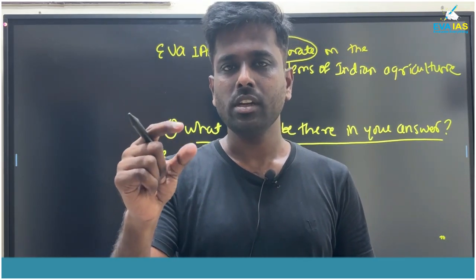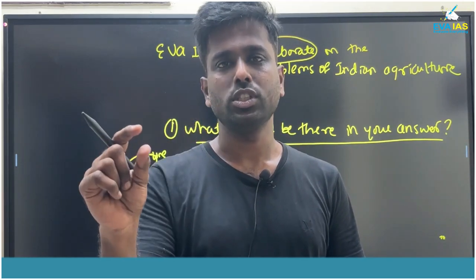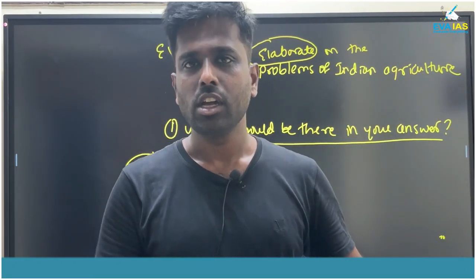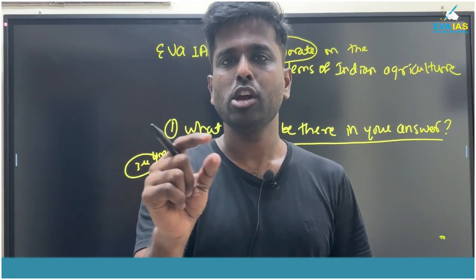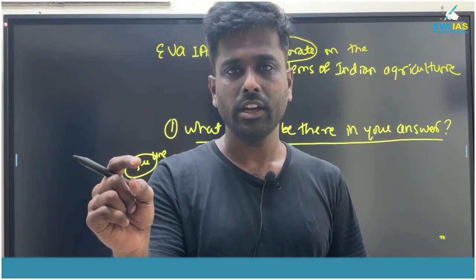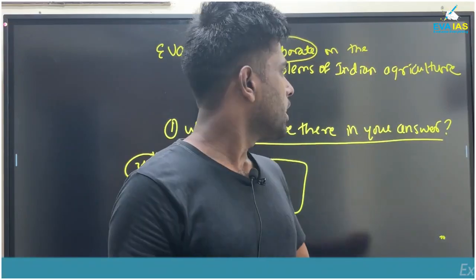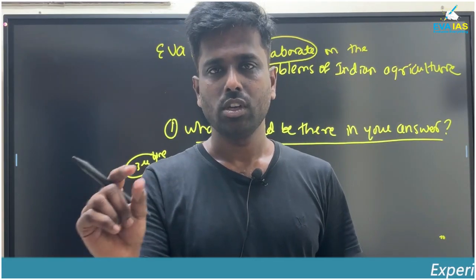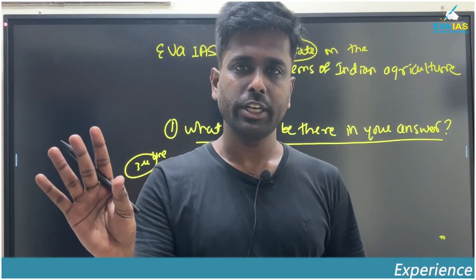In the introduction, you are defining the keyword in the question. Whenever there is a keyword, suppose, what are the problems of Indian agriculture? Then you can mention that agriculture has been contributing this much to Indian GDP, and some of the problems are like this. You can mention that and close. 3 or 4 lines, that's enough for the introduction.